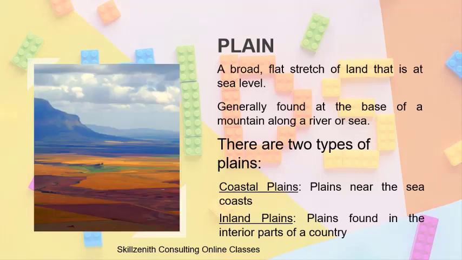So if you look at this picture, you will understand that it's a flat stretch of land, right? You don't see it being elevated. So this is a plain, and based on where it is found, it could be a coastal plain or an inland plain. I hope you understood. Now let's move on to the next landform.